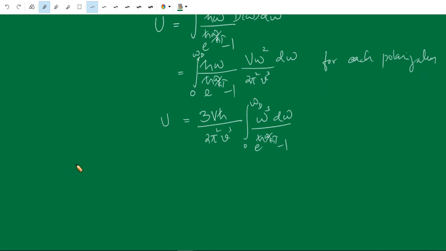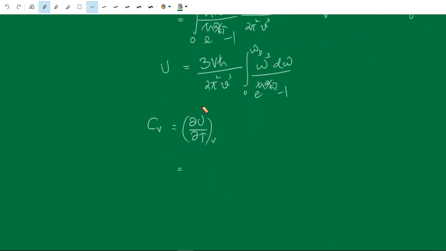Therefore, the phonon heat capacity at constant volume is given by the partial derivative of U with respect to T at constant volume. We have to differentiate with respect to T: 3V h cross by 2 pi square v cube, integral omega cube d omega, times the differentiation of 1 by e raised to h cross omega by kT minus 1.